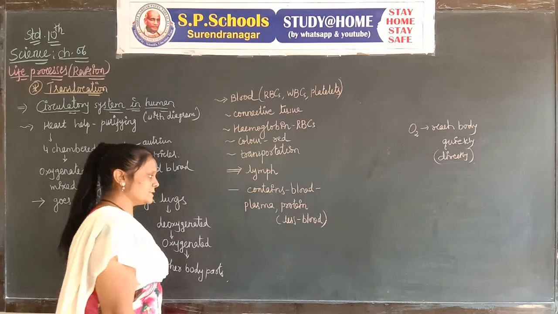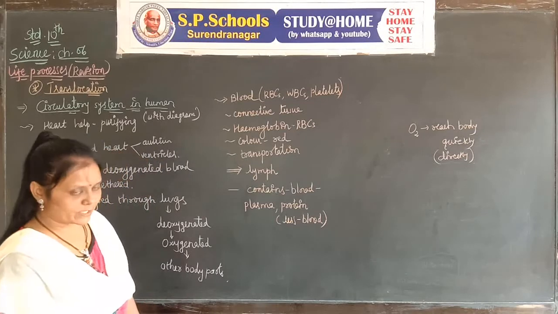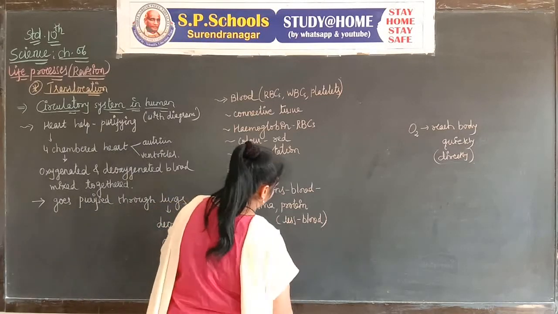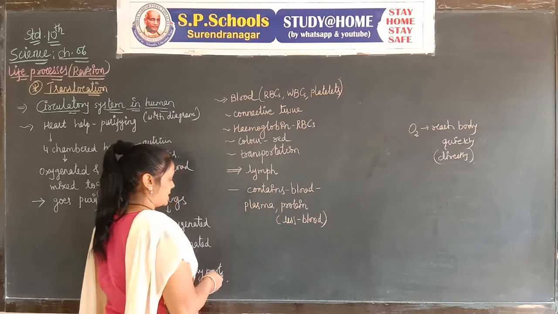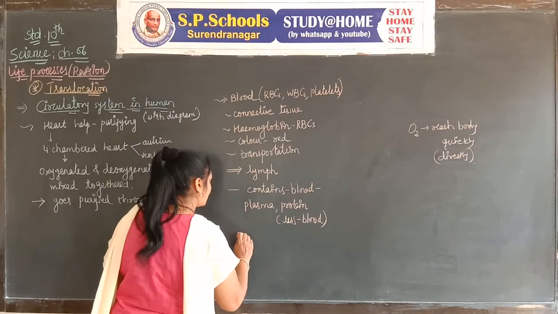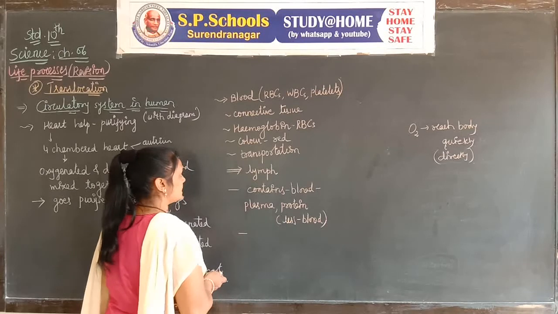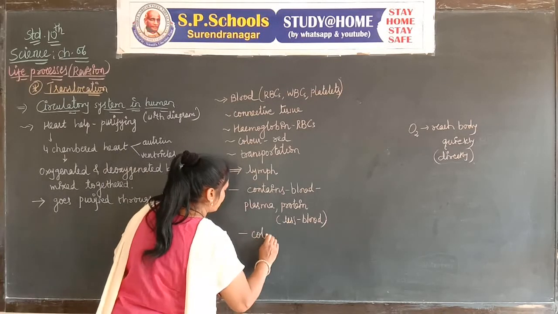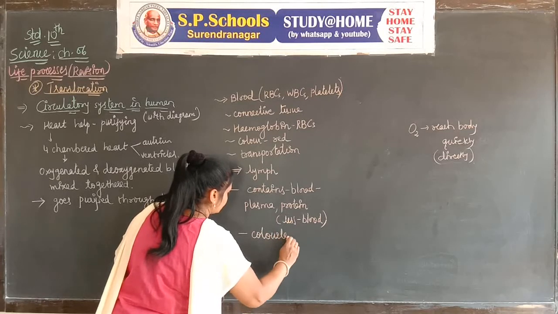It also contains plasma cells. Blood is red in color, but lymph is colorless.